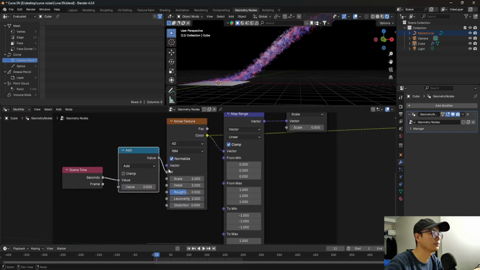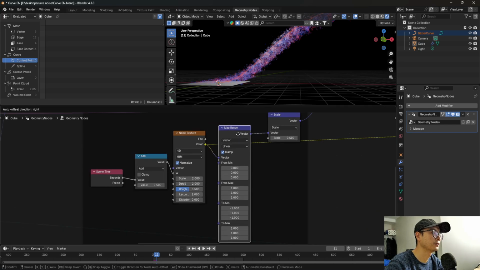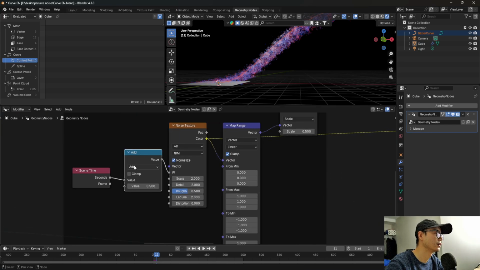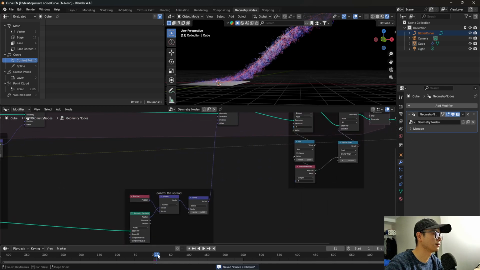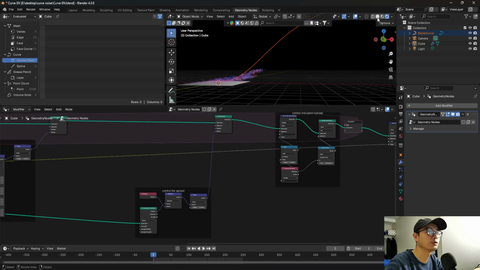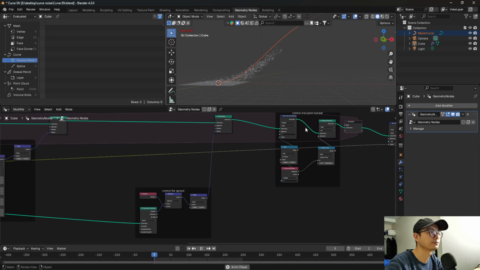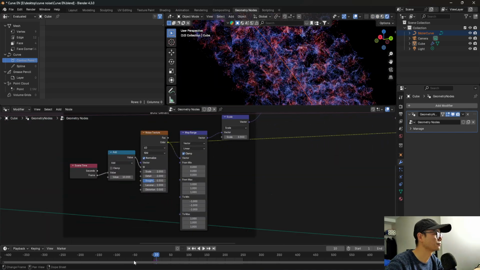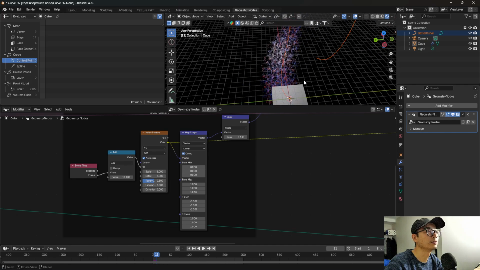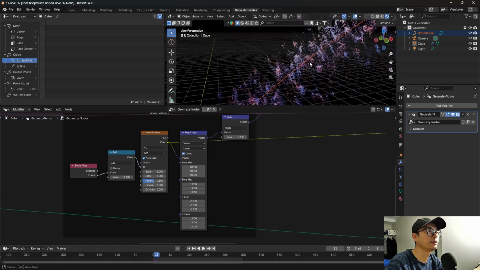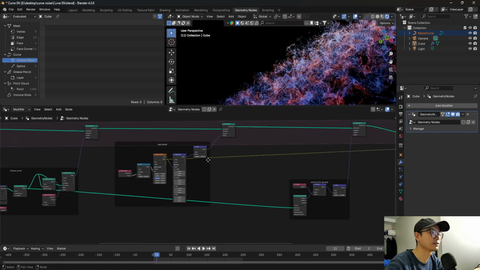So I think we need to tweak the noise because it's not like changing. So just tweak the values and you will get what you want, like what I do. And this, like this, I don't know, just test.